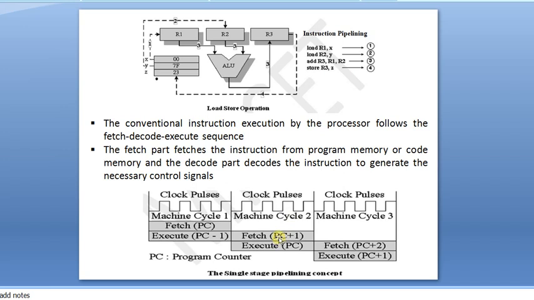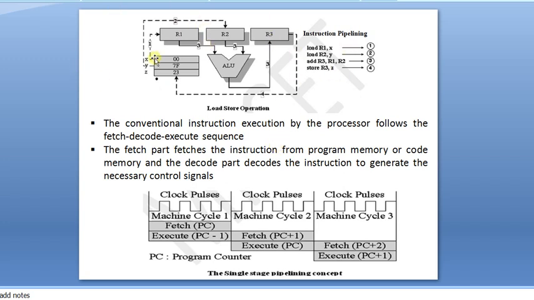So how are the load store operations performed here? Here one example has been given, so let us look into it. This is called an instruction. Here the instruction pipelining will have fetching, decoding, executing. Generally 3 stages will be there. Fetching is nothing but fetching the instruction from the memory, and decoding is identifying what it is, decoding the instruction to generate the necessary control signals, and then executing, where the required operands are used. That will be done in the execution unit. Usually execution and storing are performed in the execution stage only. So here there are 3 stages: fetch stage, decode stage and execution stage.